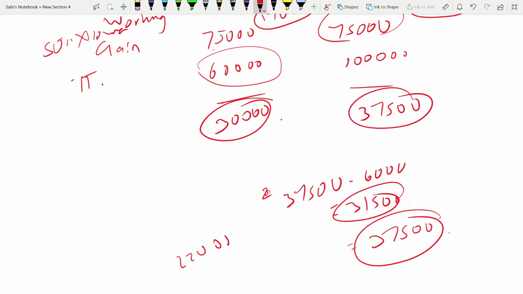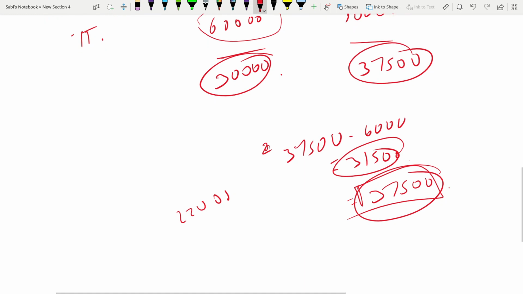But she could choose instead to restrict the claim. Okay, the maximum she could claim is 37,500, but she chooses instead to restrict the claim to preserve the use of the capital loss and annual exempt amount. That means up to 37,500 she could claim, but rather she restricted it because she wants to use her capital loss and annual exempt amount. It is not a very important thing, but knowing it is always good, knowing the background.